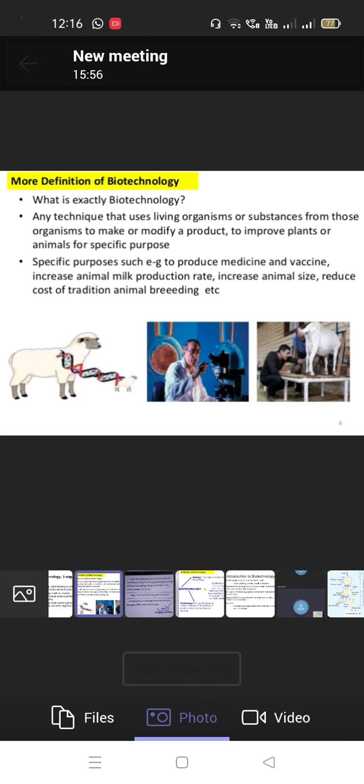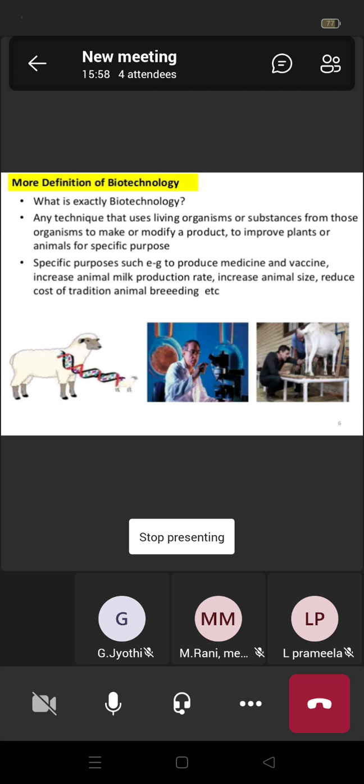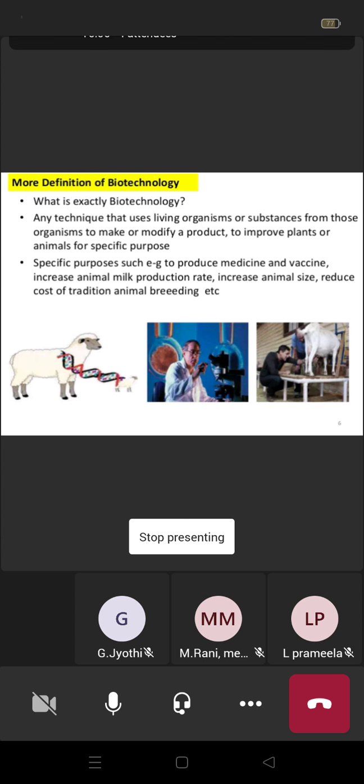Yes. So other definitions also here. More definitions of biotechnology. Actually, what exactly is biotechnology? So here, any technique, I already told you. So techniques that use living organisms or substances from those organisms to make or modify a product. Okay, so what is that?